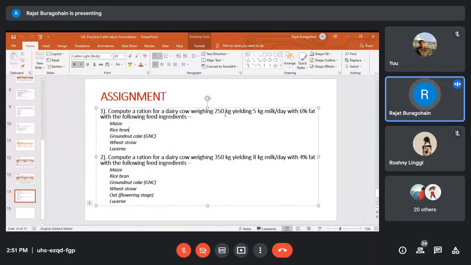So you can assume this as a local cattle or crossbred, and this also 6% fat, and this is 350, so it may be crossbred, and 8 kg milk and 4% fat. I think most of you have already calculated, is it not? So I think now regarding formulation of ration for ruminant animal is clear to all of you.